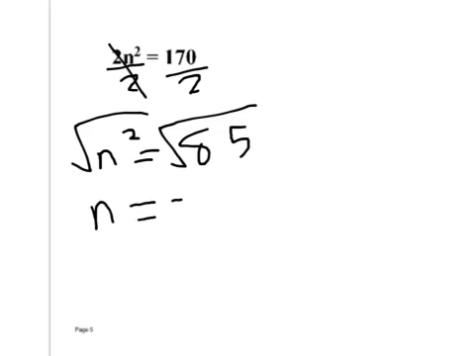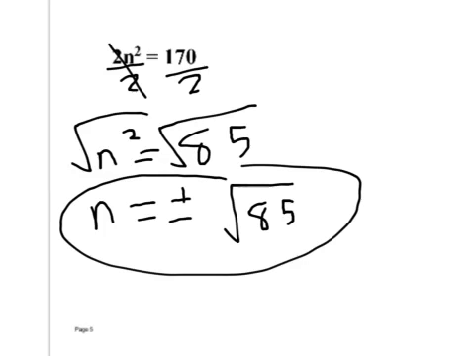N equals plus or minus the square root of 85. Now I can go ahead and solve this out. I can find that it's 9.3 or 9.4, something like that. Or I could just leave it as the square root of 85. Because if you don't have a calculator available, do you need to figure out what it is, or can you just know that it's the square root of 85? You don't need to know what it is. That's the whole point. That's why we're going to leave it as this.